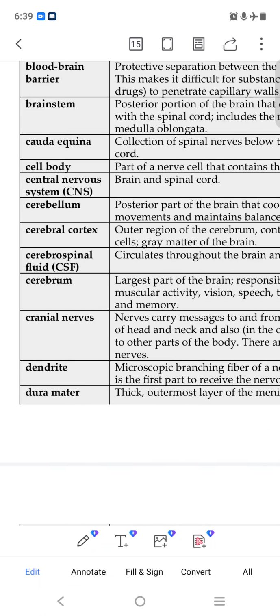Medulla oblongata is a part of the brain. Meninges are three protective membranes that surround the brain. Microglial cell is a phagocytic glial cell. Midbrain is the uppermost part. Motor nerve carries messages away from the brain. Myelin sheath is the covering of white fatty tissue.